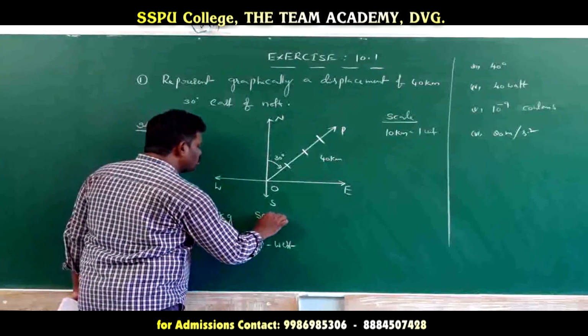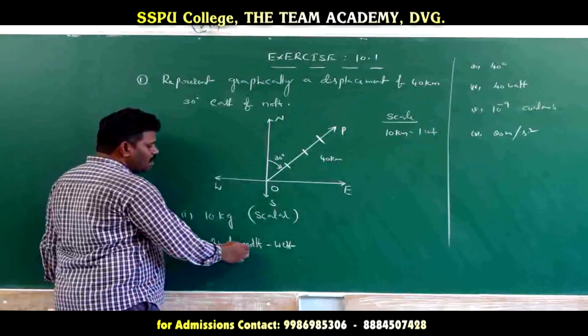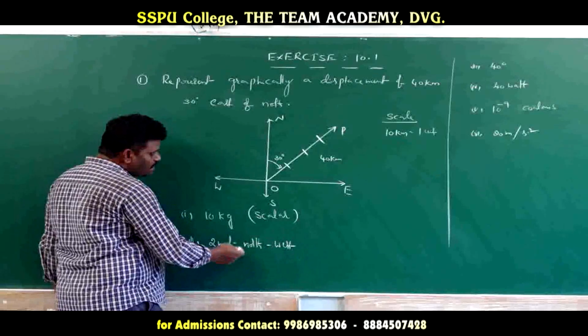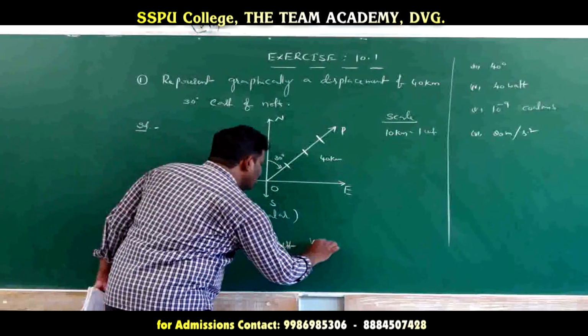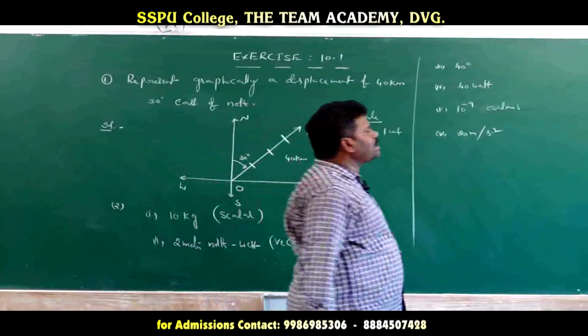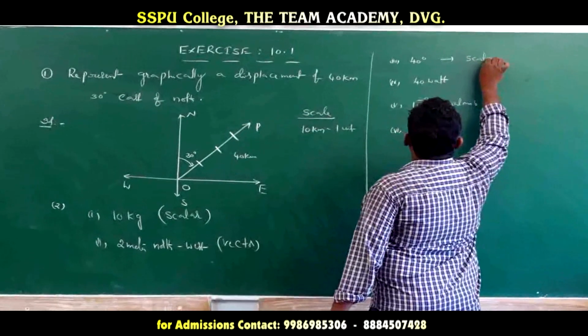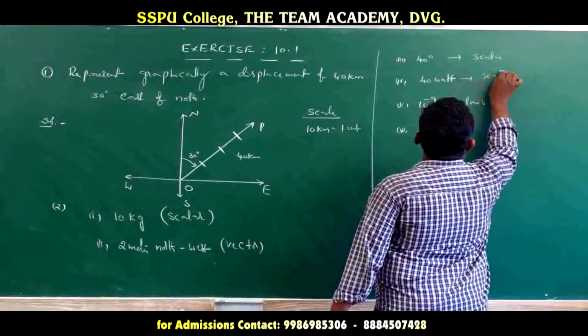Only scalar. This one what? Only scalar, magnitude. Now here, 2 meter north to west. Here direction is also given and magnitude is also there. This is what? Vector quantity. And 40 degrees temperature, this is what? Temperature. So this one is scalar, and watts, this is also a scalar value.